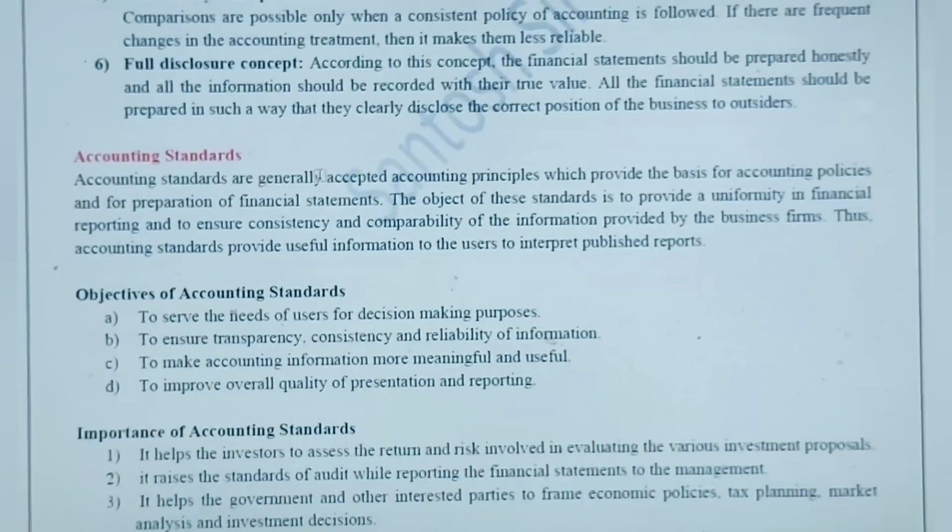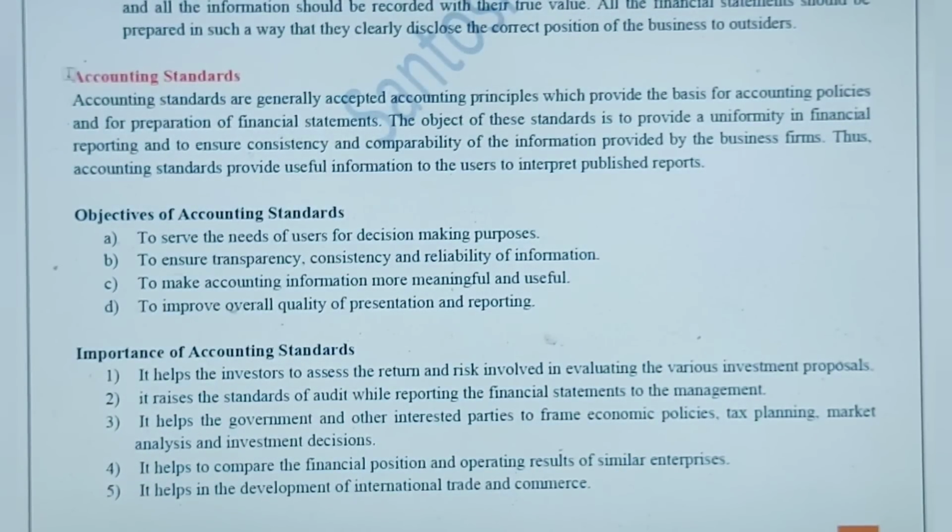Okay, now let's move on to accounting standards. So what are these accounting standards? These are accepted accounting principles which provide the basis for taking decisions or preparing financial statements, and you must learn these objectives of accounting standards.